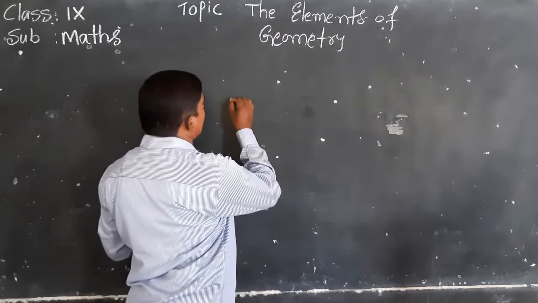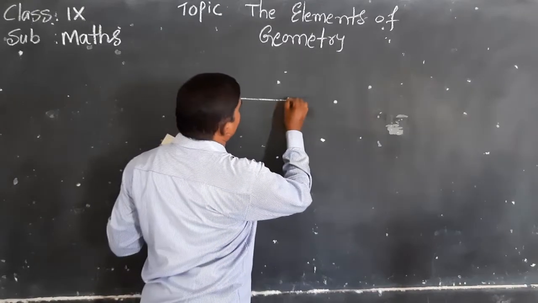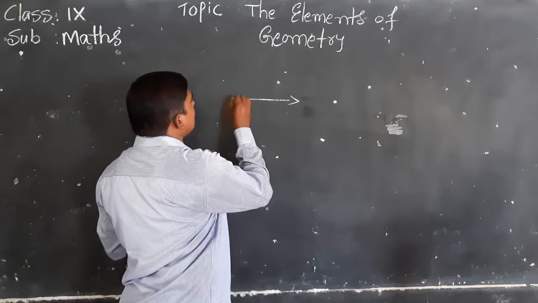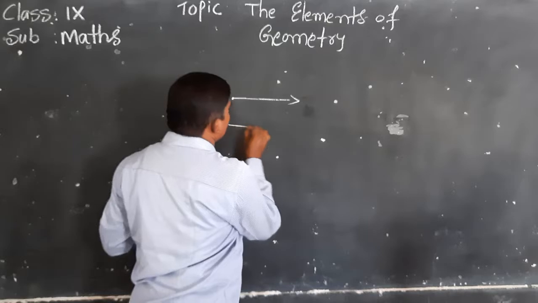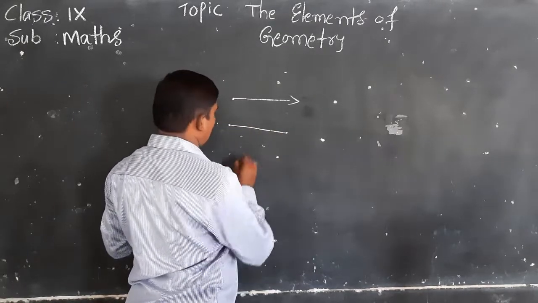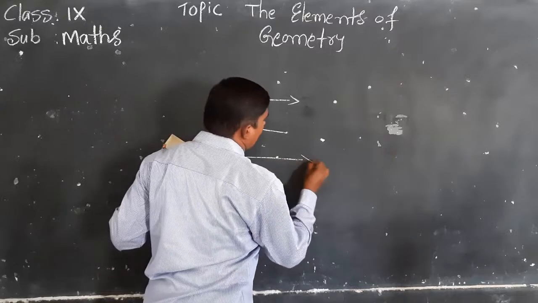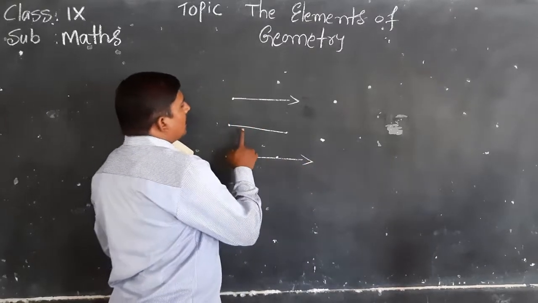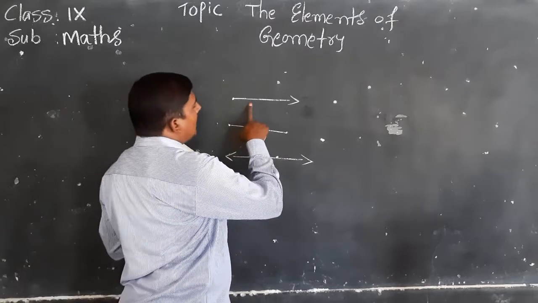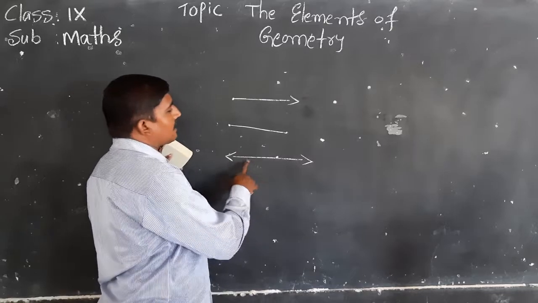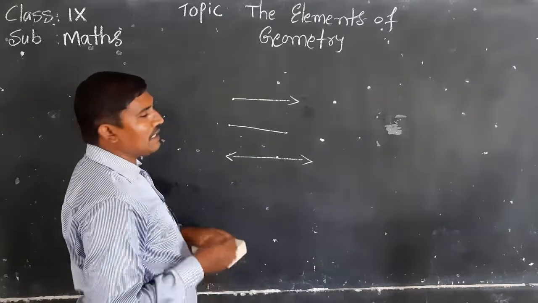Next, line segment, ray, and line or straight line. They have only length.